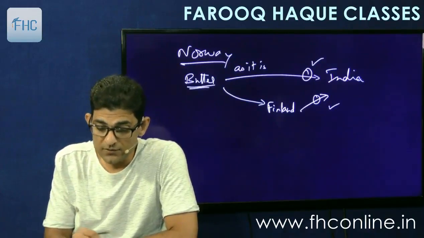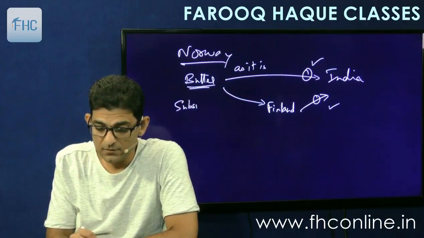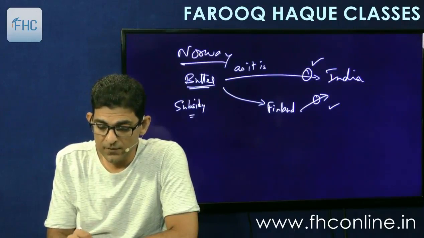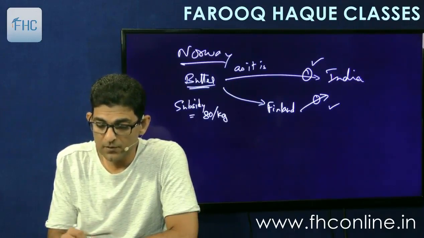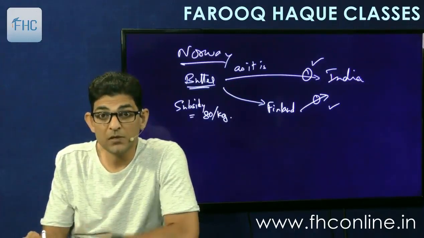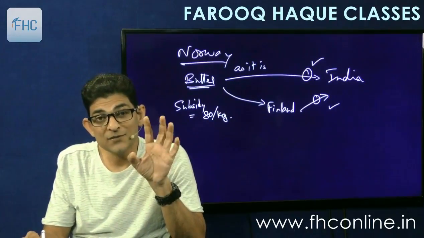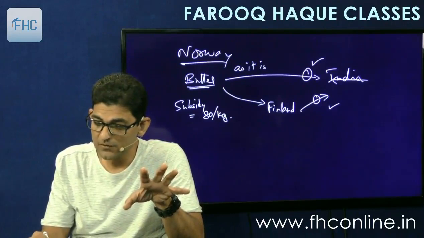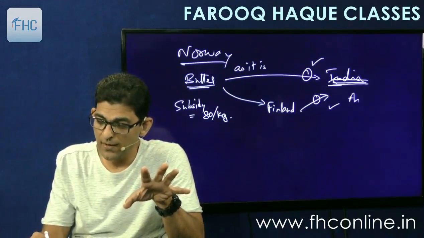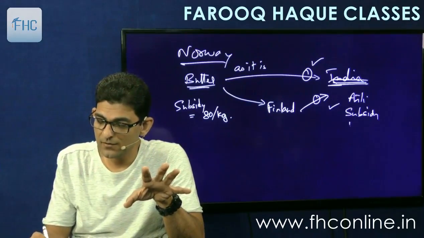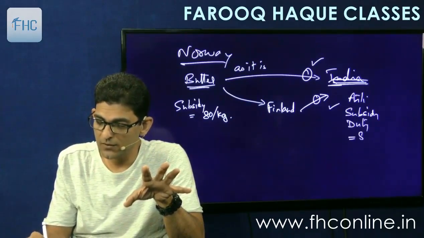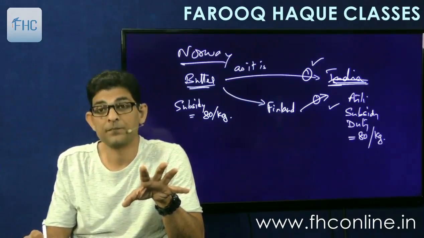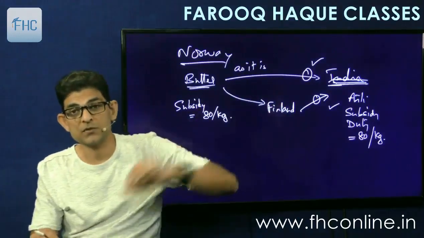So here if the subsidy is say 80 rupees per kilogram, the Indian government will charge 80 rupees as duty under this section, okay. So here we will charge anti-subsidy duty of 80 rupees per kilogram, okay, in both these situations.